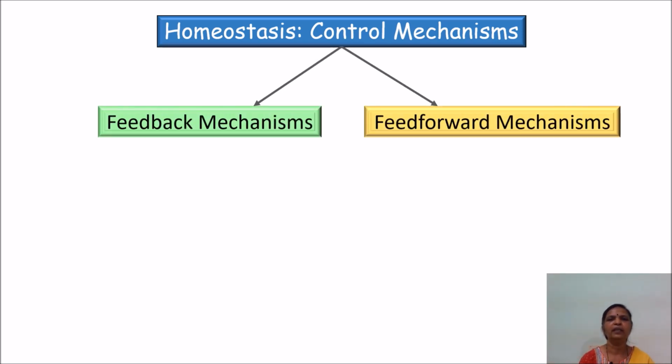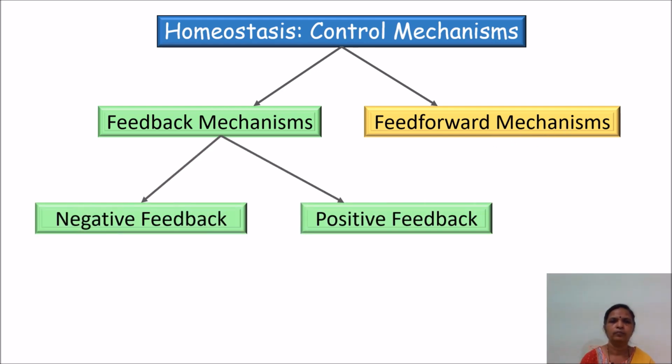Thus, all the homeostatic mechanisms are directed to maintain the constancy of internal environment, and it is maintained by two types of mechanisms. They are called feedback mechanisms and feed-forward mechanisms. Feedback mechanisms are of two types, negative feedback and positive feedback mechanisms.